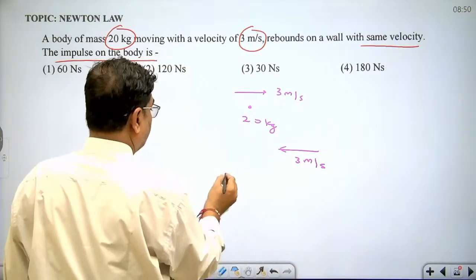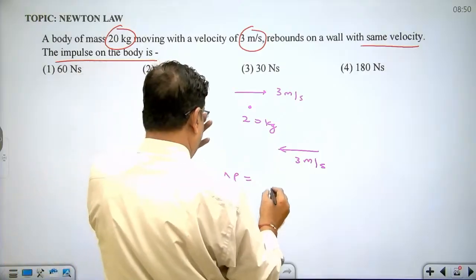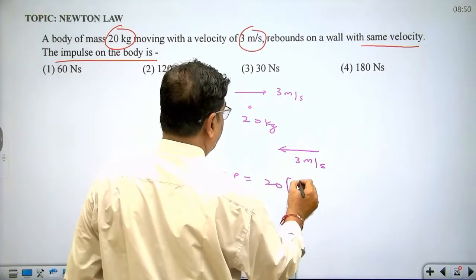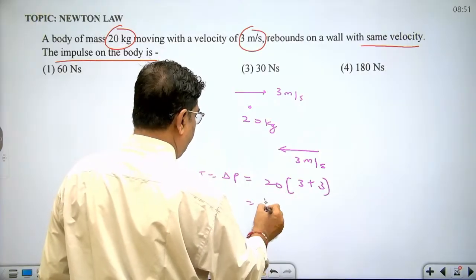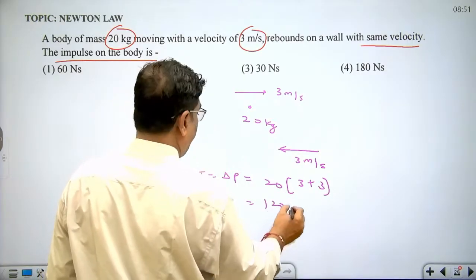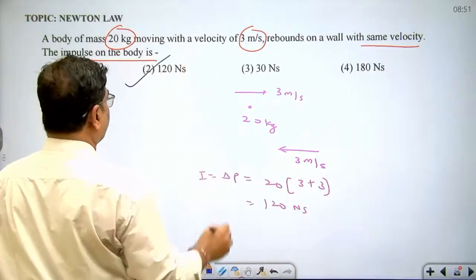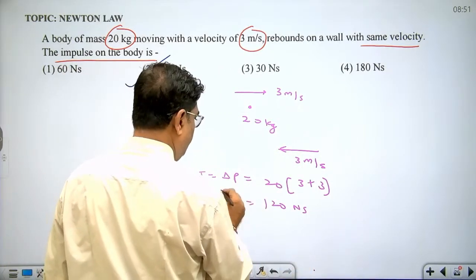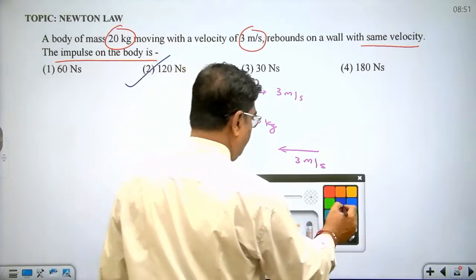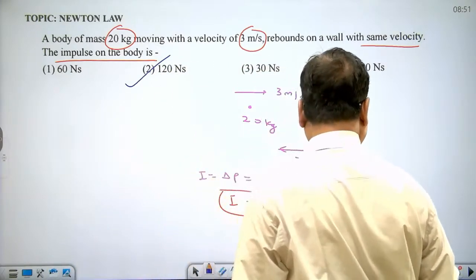So impulse equals change in momentum. This is 20 into 3 plus 3 because it is in the opposite direction. So 6 into 20. This is 120 Newton second. So out of 4 choices, choice number 2 is the correct answer.